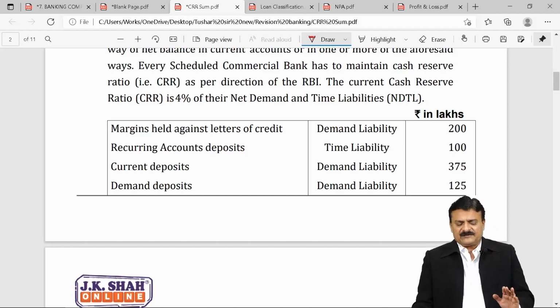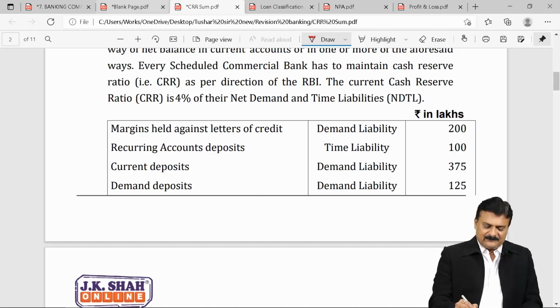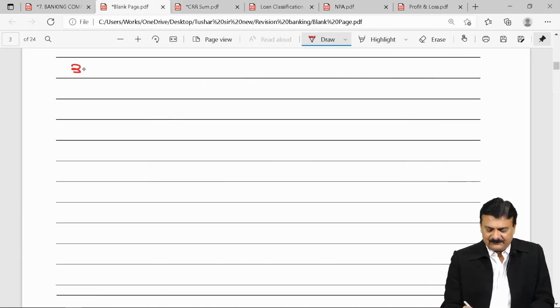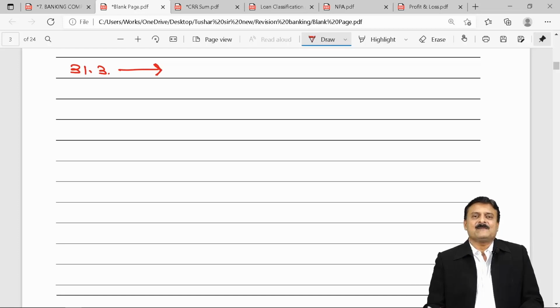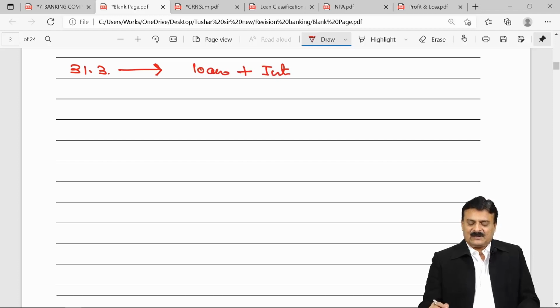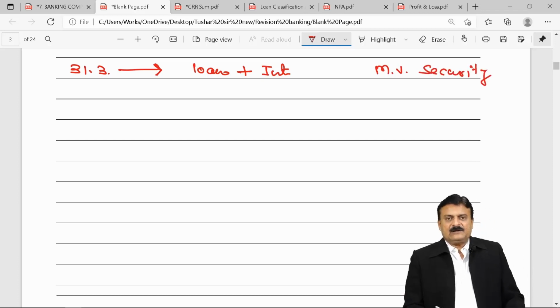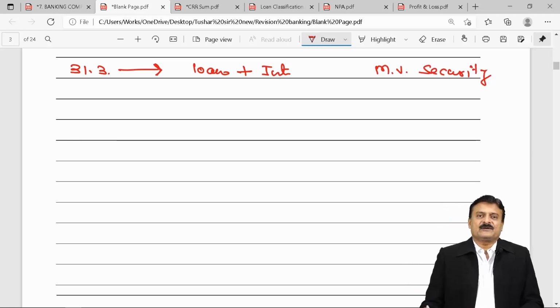And a very simple answer it should be: what is there on 31st March? If on the day of the balance sheet, on 31st March, you have the amount of loan plus amount of interest, compare it with the market value of security on 31st March.